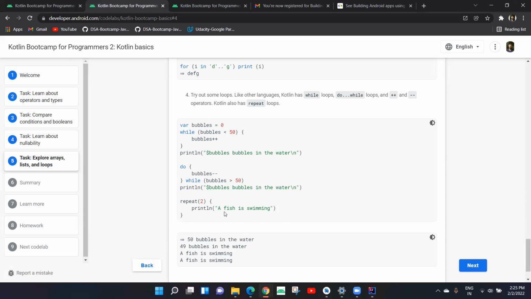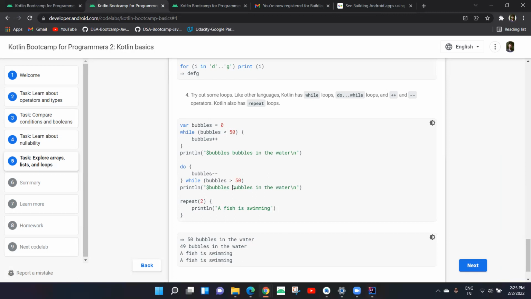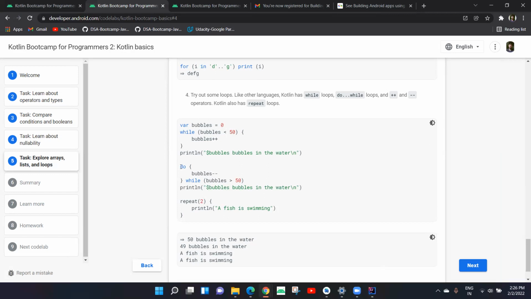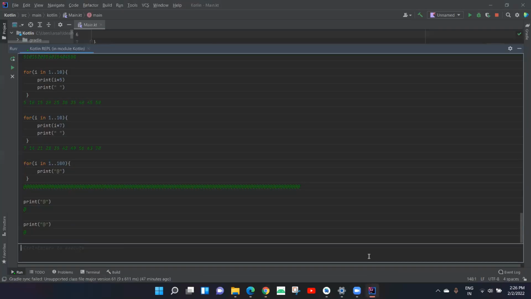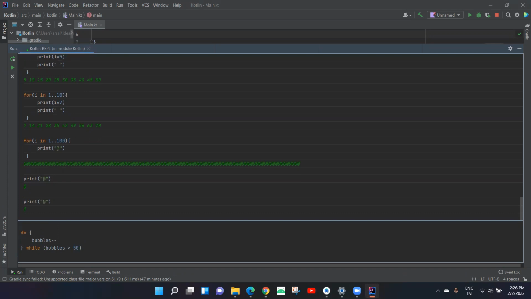I think Arslan, could you please try the second while loop in your environment? I want you to include the statement print something inside bubbles minus minus, so that we see how many loops are going to be run. Okay. Yeah, this one. Maybe println as well, so that we see something was printed, not before, after.